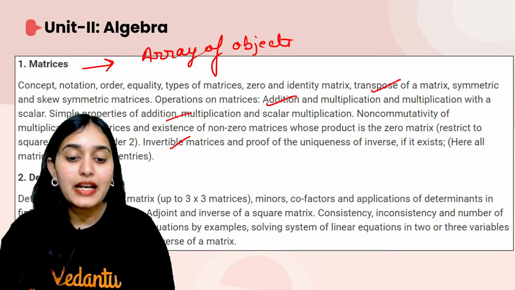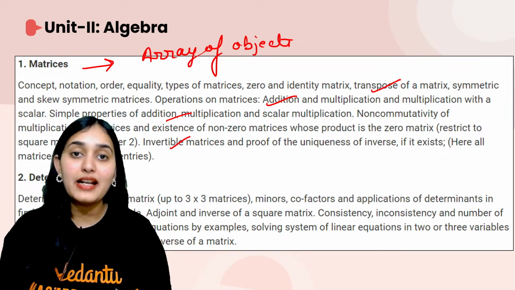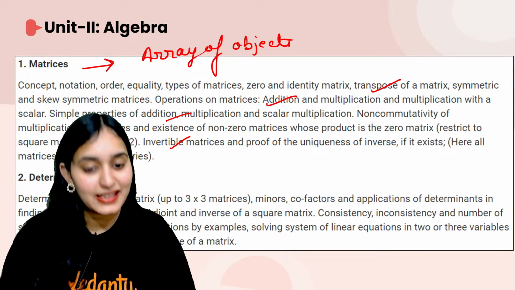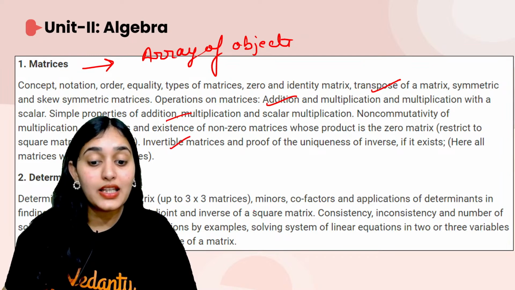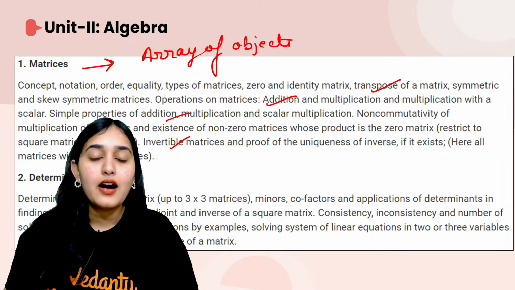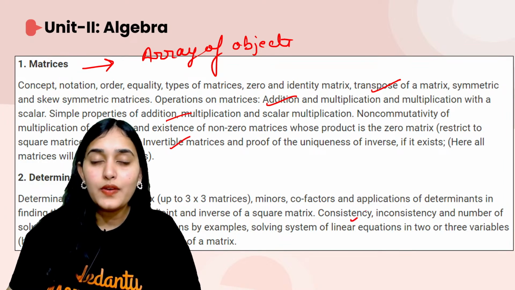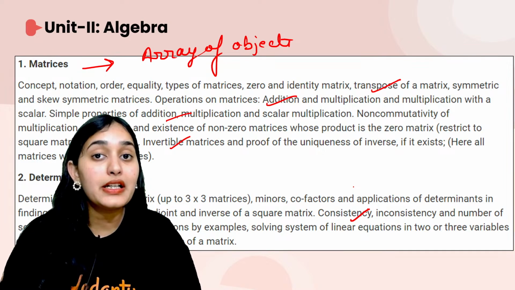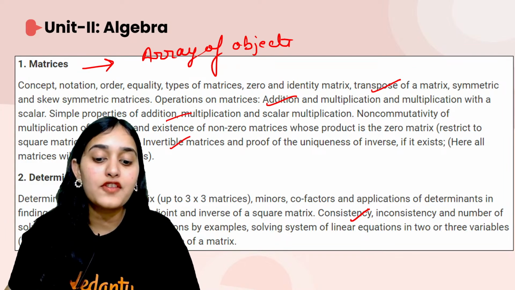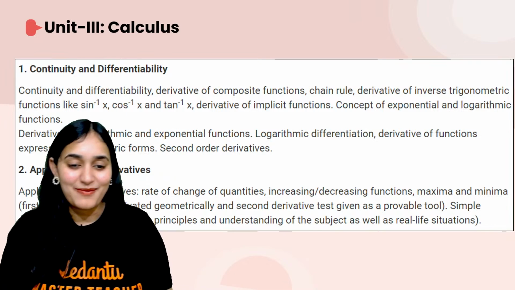All of this is what you are going to learn in this chapter. Now determinant is basically part 2 of matrices. So determinant of a matrix is there in the determinants chapter. Now in this you learn to find out the minors, cofactors, adjoint, inverse of a square matrix. There you will learn how to use the determinant concept to check consistency and inconsistency of the number of solutions of linear equations. Okay, that is algebra for you.